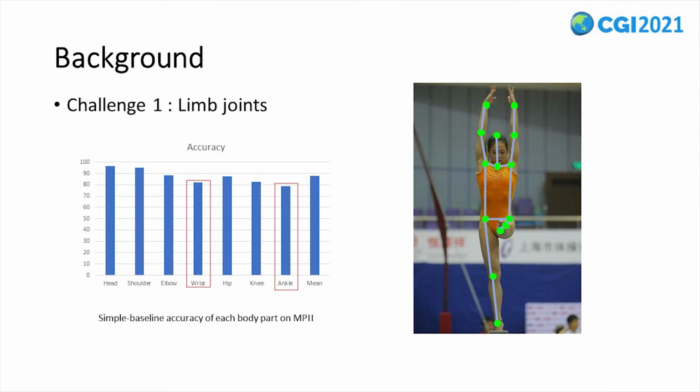79.6% for ankle joints and 83.2% for wrist joints, much lower than the total accuracy of 88.5%. Human limb movements are ever-changing, and there can be various candidate joint positions in the images.